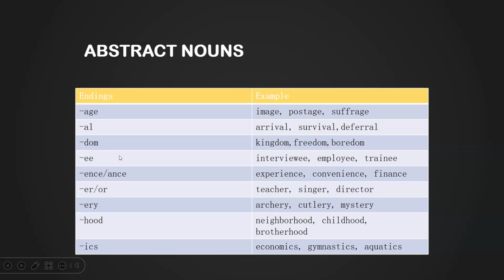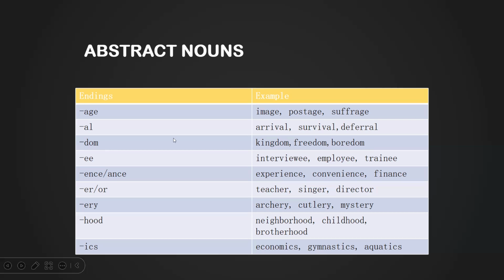We have the double E, which is normally used to refer to a person. So interviewee, employee, trainee. We stress the E a little bit because it's double E. We have ENCE and ANCE: experience, convenience, finance.